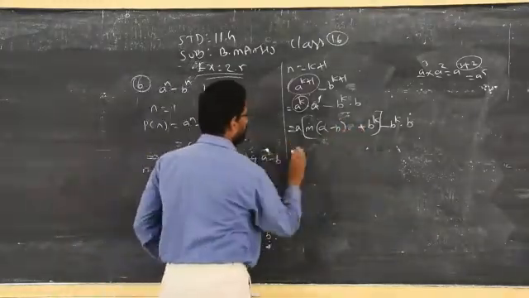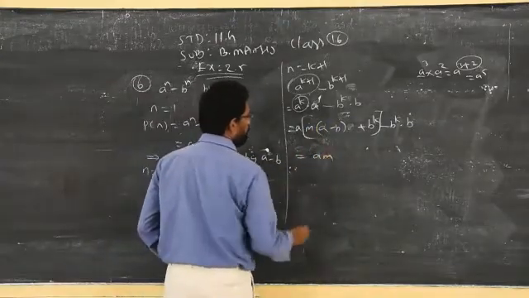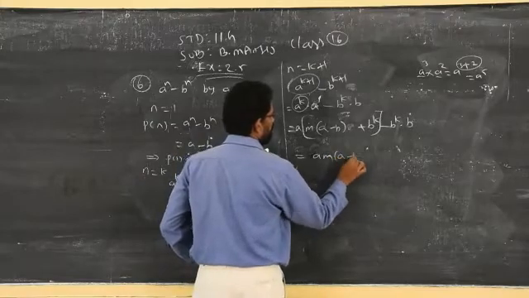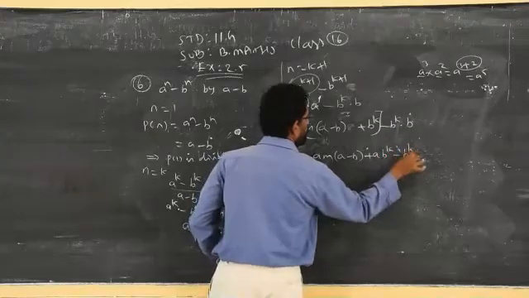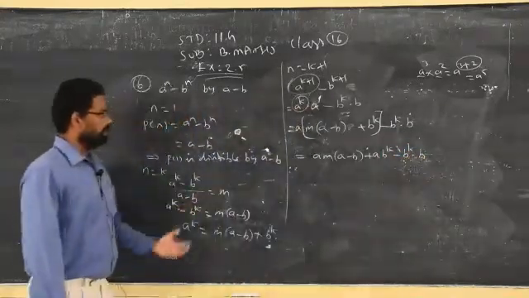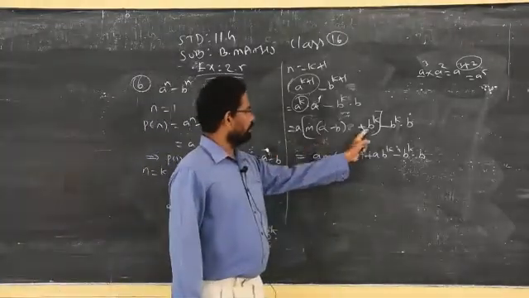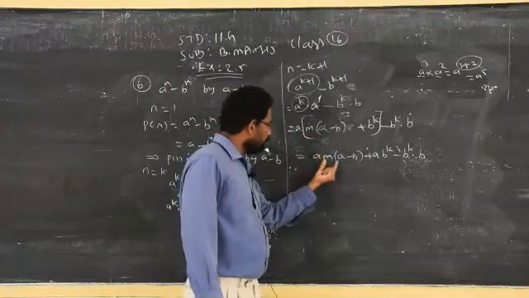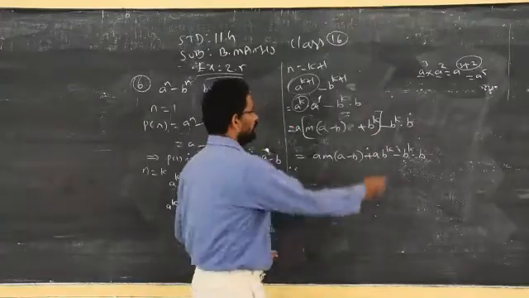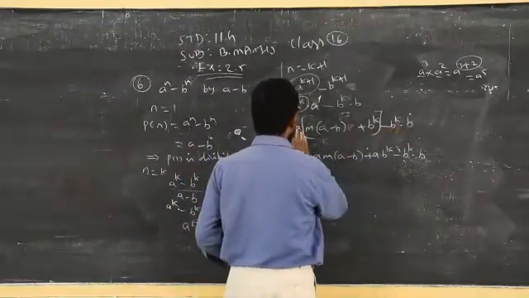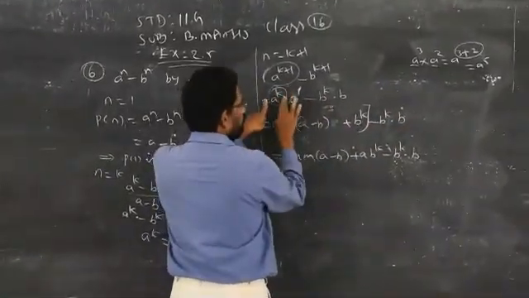Now we have to take normal multiplications. You take a times m of a minus b, a b power k, minus b power k into b. After that you can easily get the answers. I am multiplying a inside the bracket, a into this term, a m of a minus b. Then a into b power k, a b power k. Then I kept b power k b as it is. Don't multiply this a into this term, because this a is only for the first term, not for the second one.